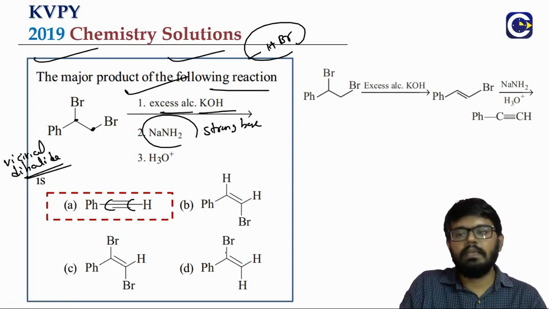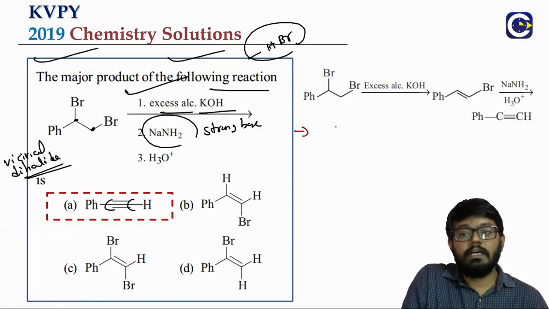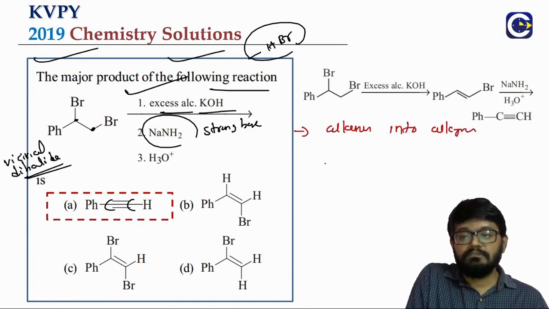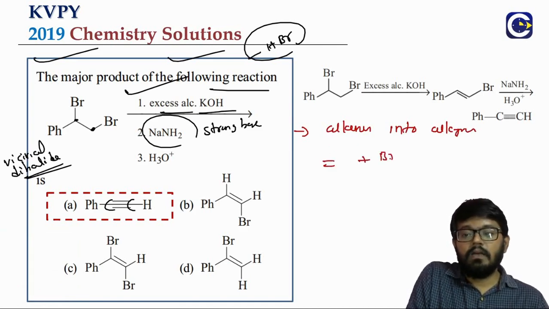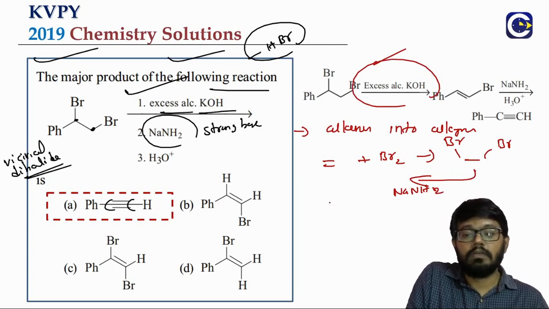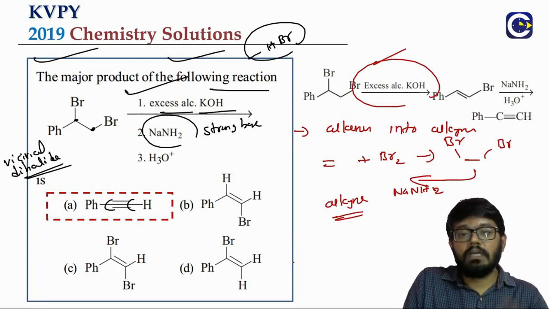In fact, just to tell you, this is also a method for the conversion of alkenes into alkynes. So you take an alkene, add bromine, we'll get what? A vicinal dihalide. Then treat this with sodium amide. So we will be able to straight away get, like I said, here we don't even require the alcoholic OH. Straight away we will get what? Alkyne will come. So this is the proper method for the conversion of alkene into alkyne.